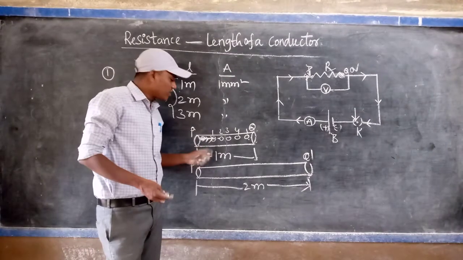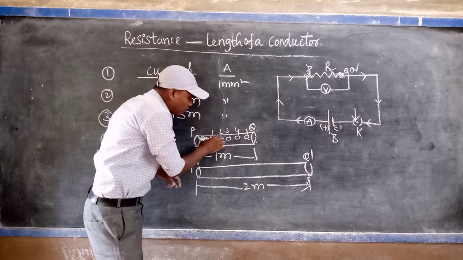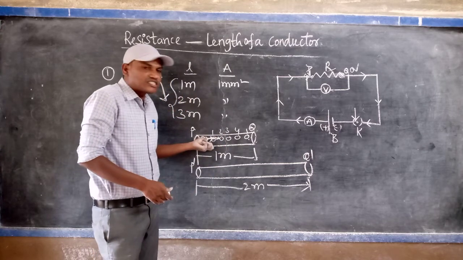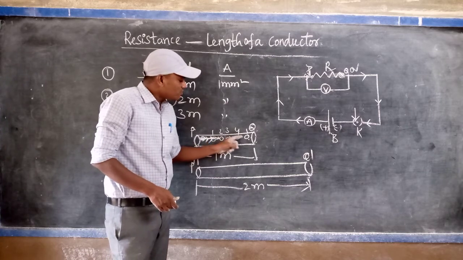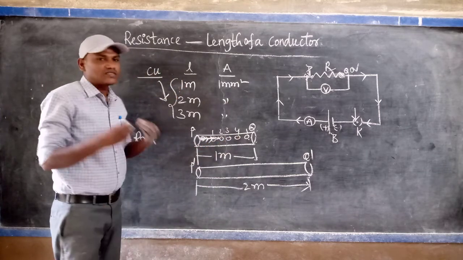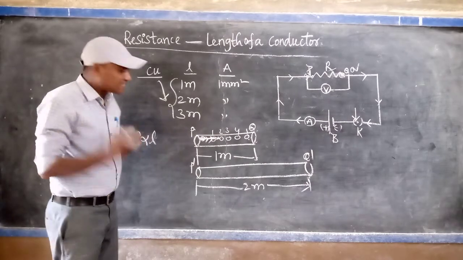Again, it will acquire energy. It loses energy and goes very slowly. Again, it acquires energy from the battery and moves faster. Again collision, again collision. So what will happen? Just for your understanding, I said that.